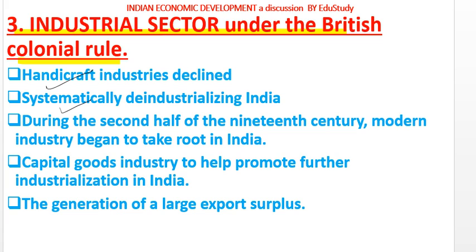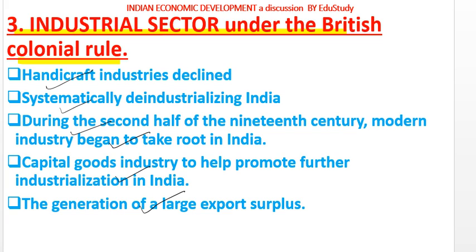Second, systematically deindustrializing India. Third, during the second half of the 19th century, modern industry began to take root in India. Fourth, the capital goods industry to help promote further industrialization in India. And fifth, the generation of a large export surplus. So let's discuss these highlighted points.